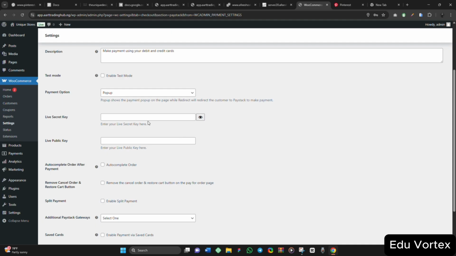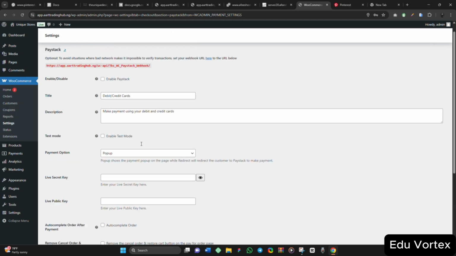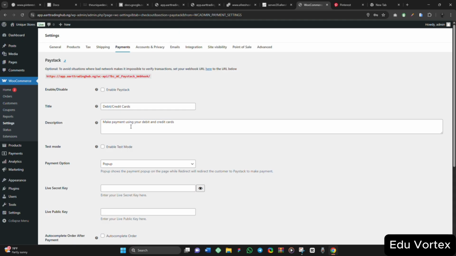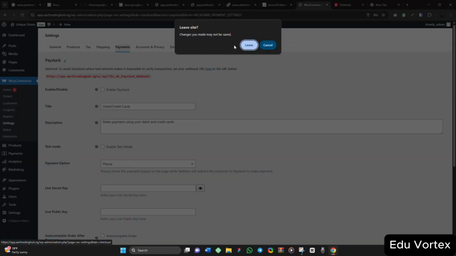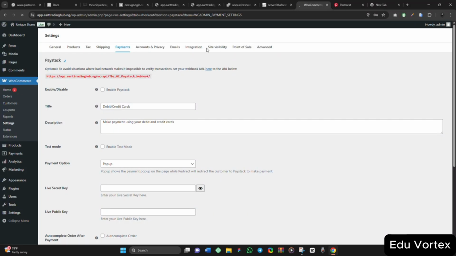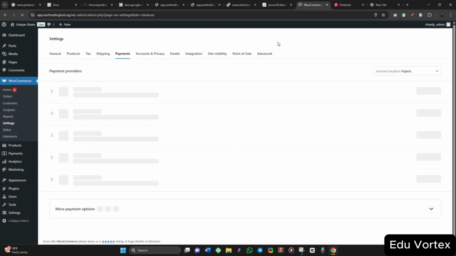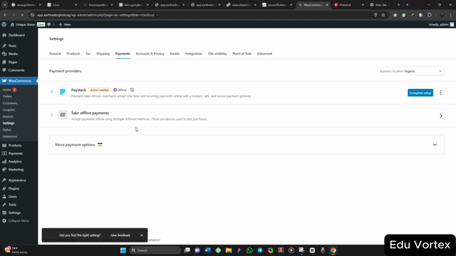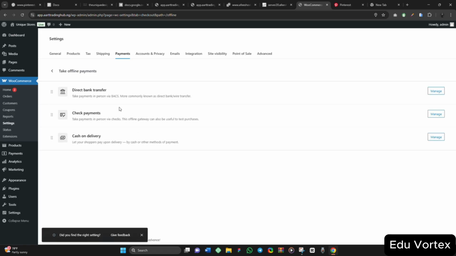So if you register an account on Paystack, they will give you your secret key, and this is what you are going to use for the configuration of Paystack here. Since we are not entirely using Paystack, I will just show you the other options that are available on WooCommerce. You can accept payment through Stripe and every other thing. Let me just click on this offline payment.